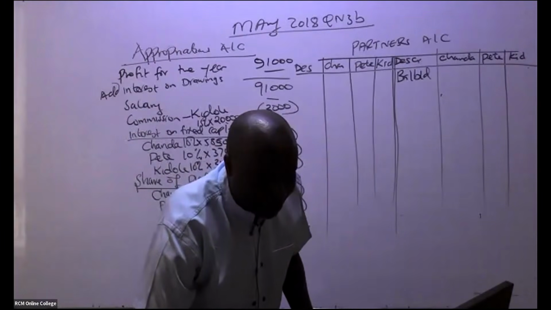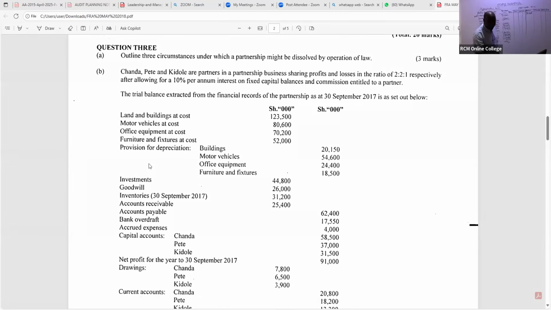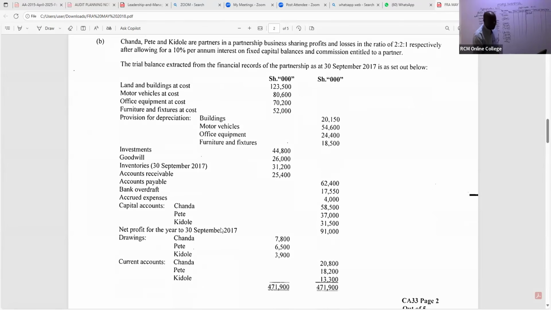Their capital accounts, are you able to see their capital accounts? If you are keen enough, you'll be able to see the capital accounts that are here. We bring forward this. You can see Chanda is getting 58,500 here on the credit side.